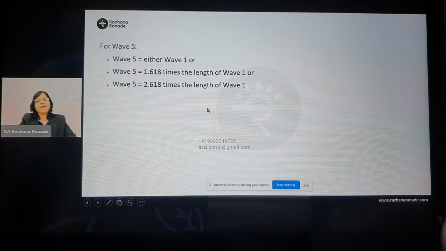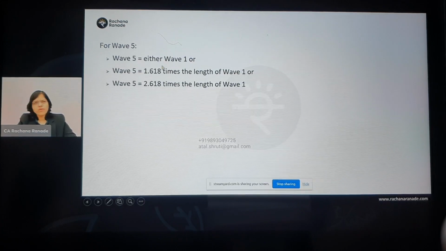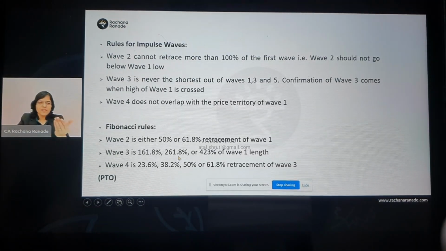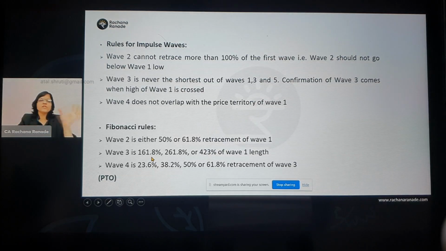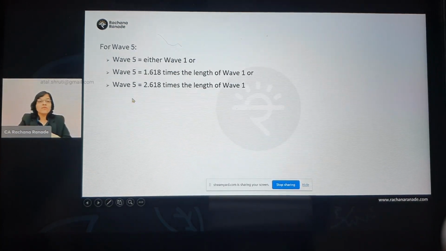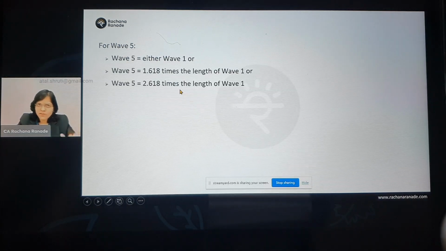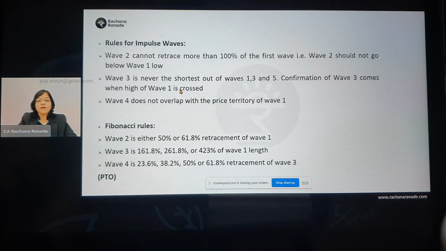And what is the rule for wave 5? Wave 5, it says again, there could be multiple possibilities. Either it could be equal to wave 1, so basically 1 or 1.618 times or 2.618 times. Like here we said, it could be 160%. Percentage or times, it's the same, no difference. So it could be either 1.618 times or 2.618 times or 4.23. So what are we saying? It could be either the same or 1.618 or 2.618 times. Simple to understand. Okay. Now let's go to TradingView and then let's understand how this works.